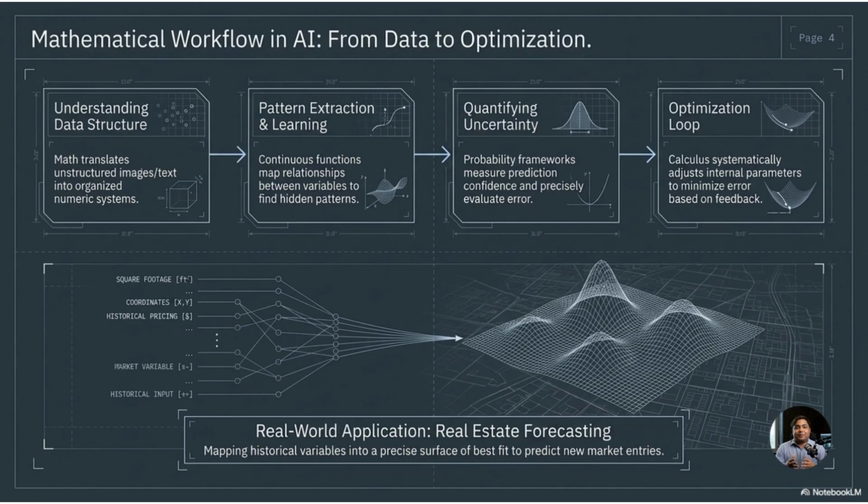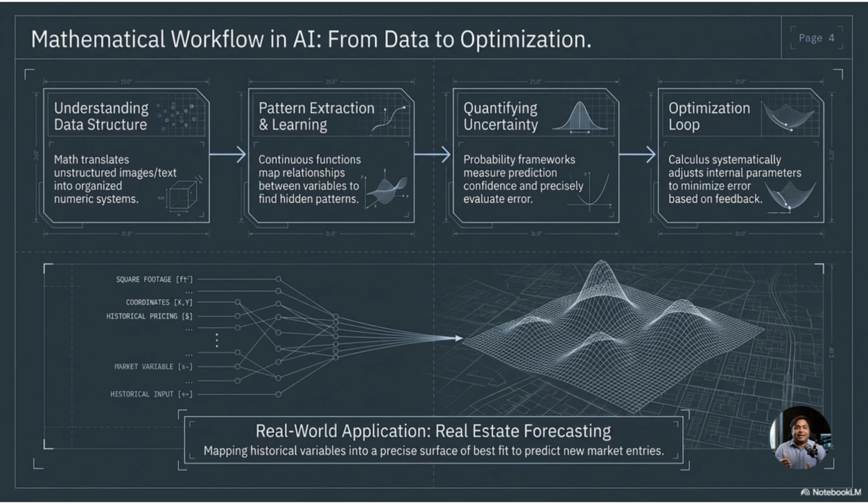Now, let us look at the full mathematical workflow in artificial intelligence. AI usually starts with data, but raw data is not useful by itself. The first step is to understand the structure of data. For example, text, images, sound, sensor signals, health data, sports performance data, and financial data must all be changed into numerical form. AI cannot directly understand an image as an image. It understands the image as numbers. After data is represented numerically, the model tries to extract patterns. This is where learning begins. Mathematical functions help the model find relationships between input data and output results.